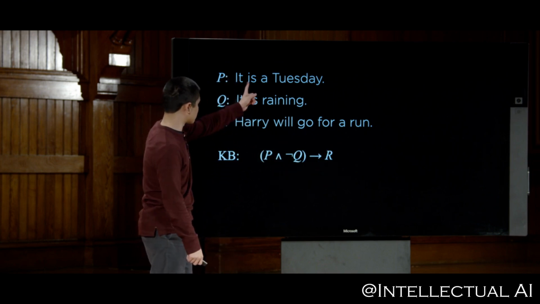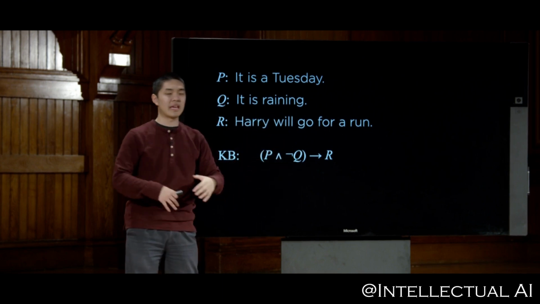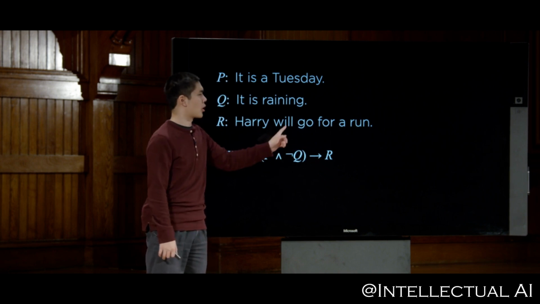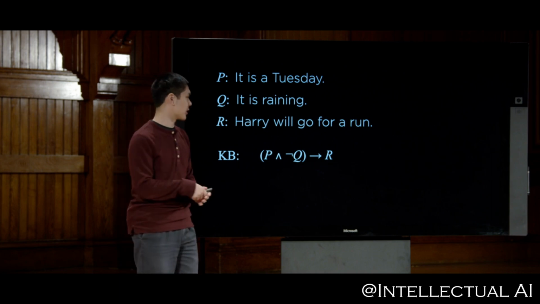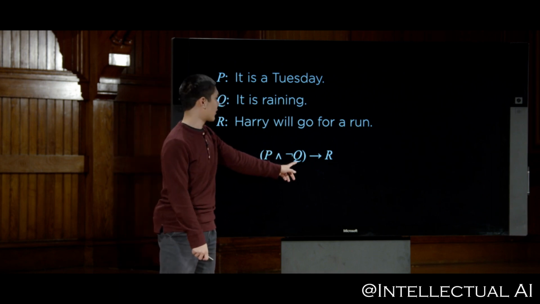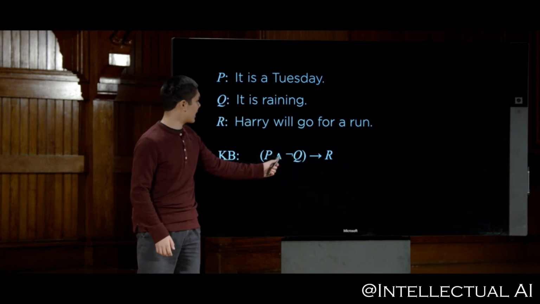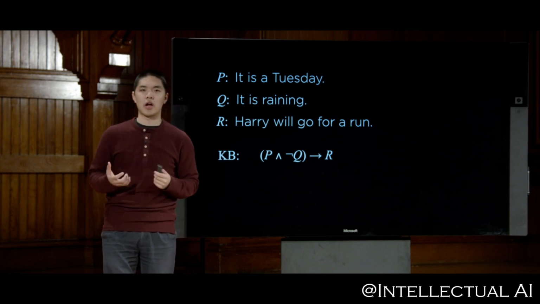P is it is a Tuesday. Q is it is raining. So not Q is it is not raining. And implies R is Harry will go for a run. So the way to read this entire sentence, in human natural language at least, is if it is a Tuesday and it is not raining, then Harry will go for a run. So if it is a Tuesday and it is not raining, then Harry will go for a run. And that is now inside of our knowledge base.